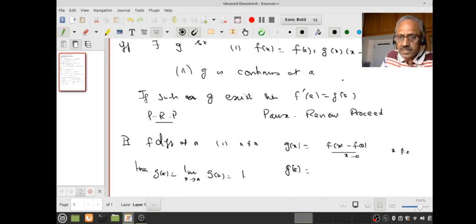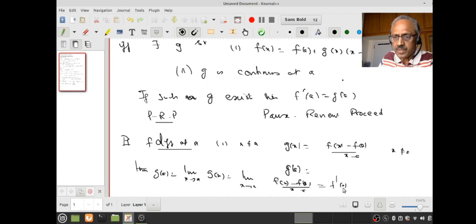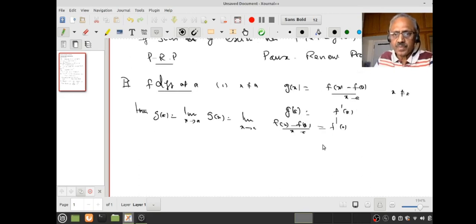But what is g of x? That is the limit as x tends to a of f of x minus f of a by x minus a. But what is our assumption? f is differentiable at a. Therefore the limit as x tends to a of this difference quotient will be f dash a. So this motivates me that I should define g of a as f dash a. You understand this? This is just a motivation. I am working backwards.